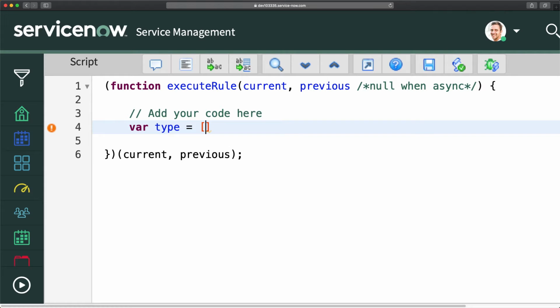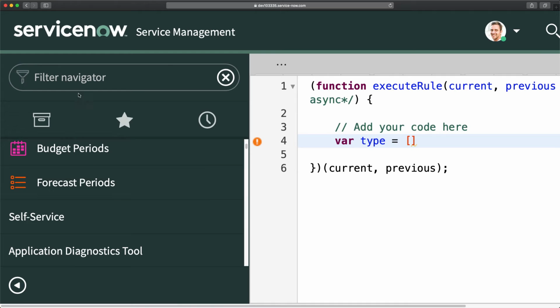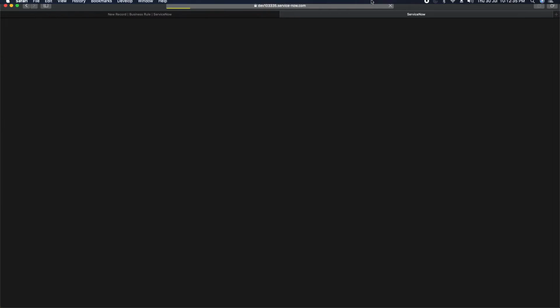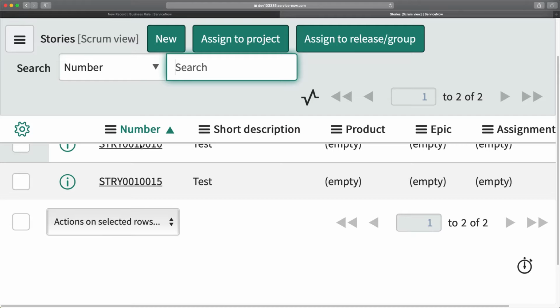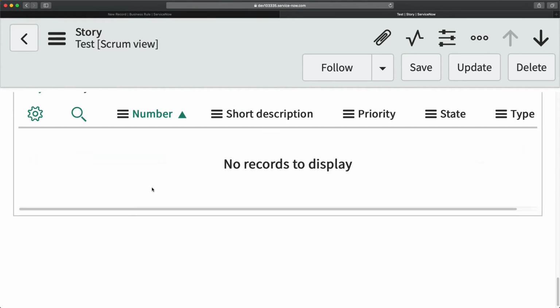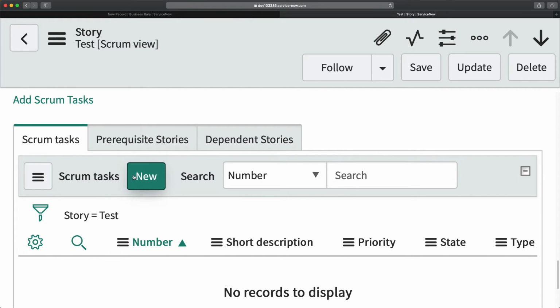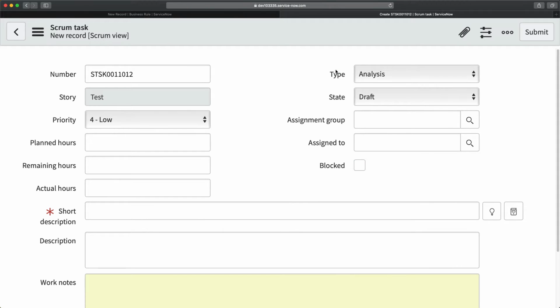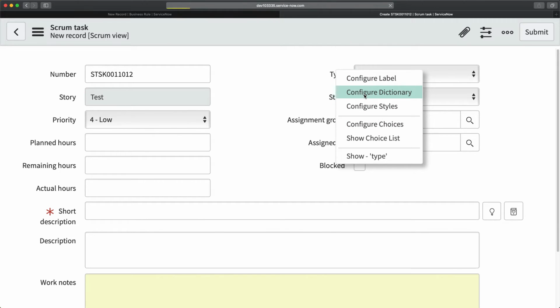Now we will follow basically the sequence we have. How exactly can I see the sequence? For that, I need to go to the same stories. And you also need to know the table name, so I will open it in a new tab. If I go a little bit bottom, here we have Scrum task. I will click on create new, and I will go to this field's dictionary. I will click on configure dictionary.